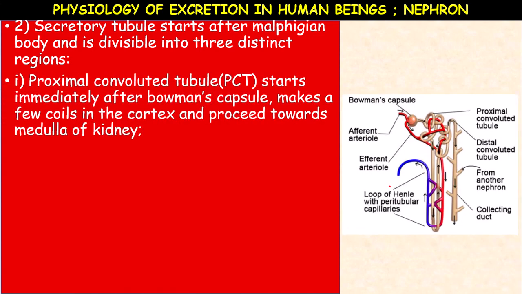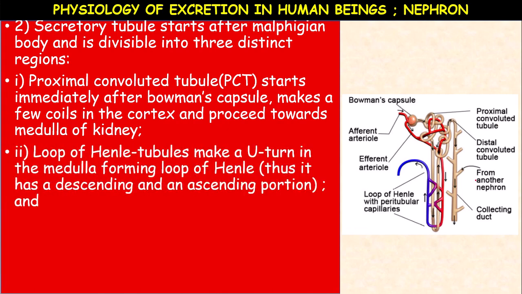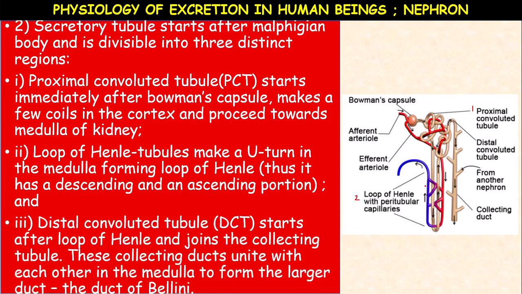Proximal convoluted tubule, this is the first one. Second, loop of Henle. The third one is distal convoluted tubule, and the last one is collecting duct. So what is proximal convoluted tubule?